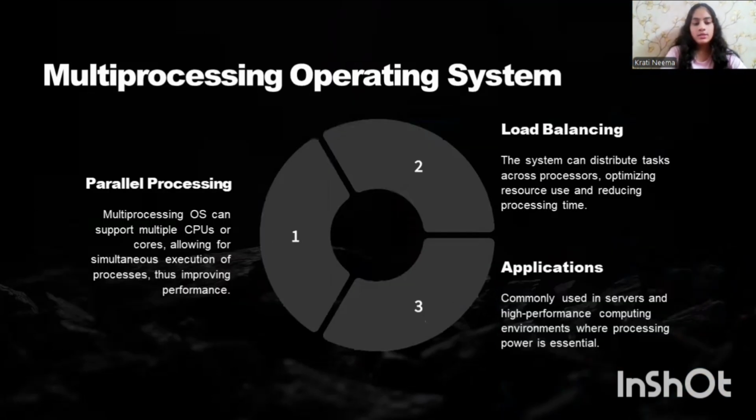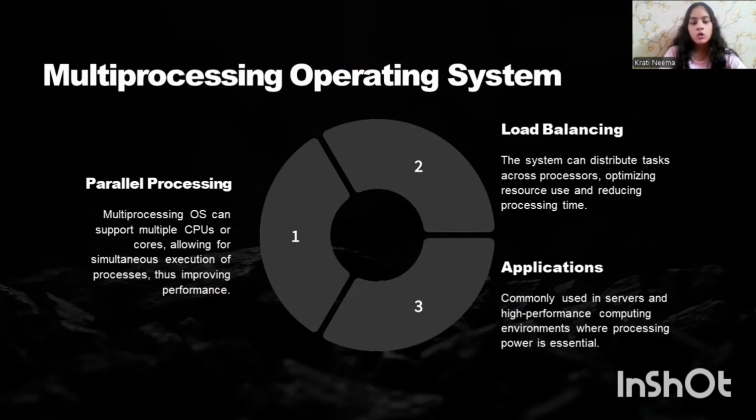Now, let us talk about something powerful, the multiprocessing operating system. It simply means that more than one processor is used in the system. Imagine your computer has two or more brains working together. These processors can work on different tasks at the same time, or sometimes even on the same task but in parts, which makes the system faster, smarter, and much more efficient.